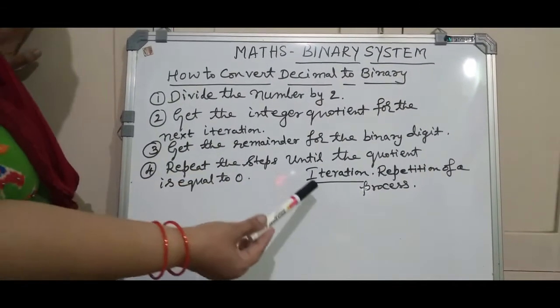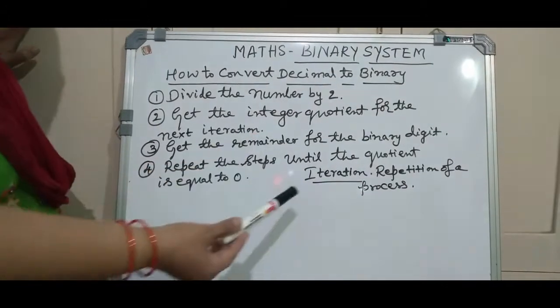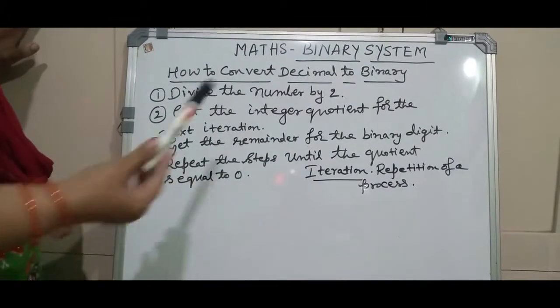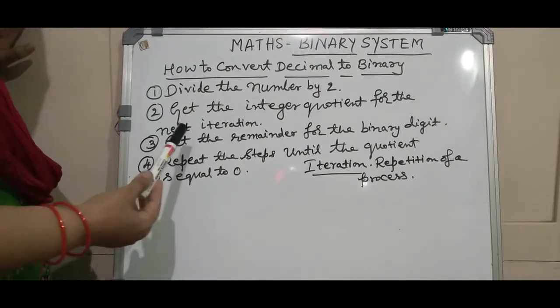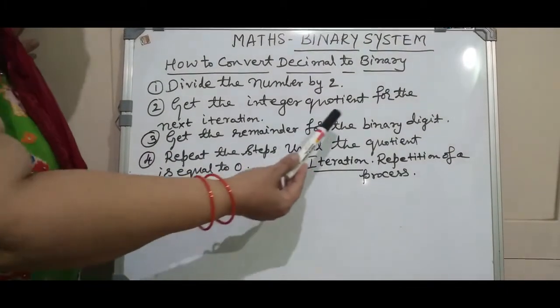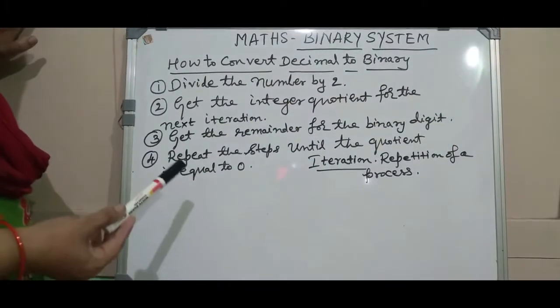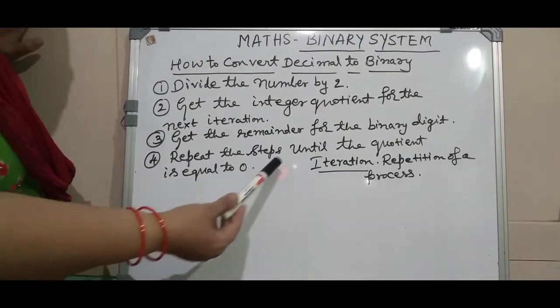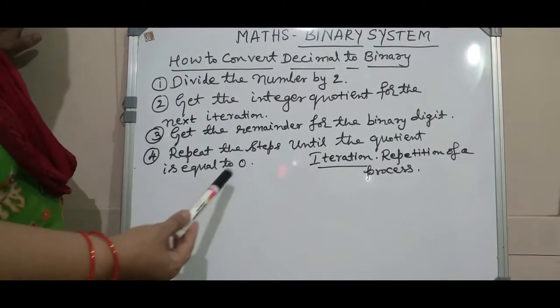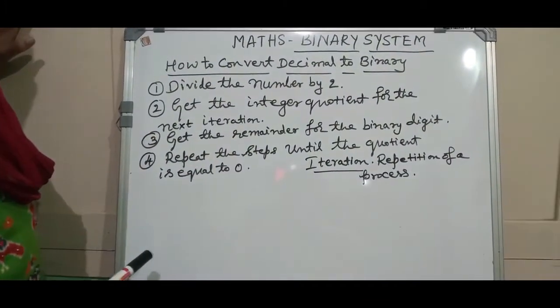Iteration is nothing but the repetition of a process. Here I have written the meaning also, you can see. Then the third point is get the remainder for the binary digit. And the fourth point you should remember is repeat the steps until the quotient is equal to 0.